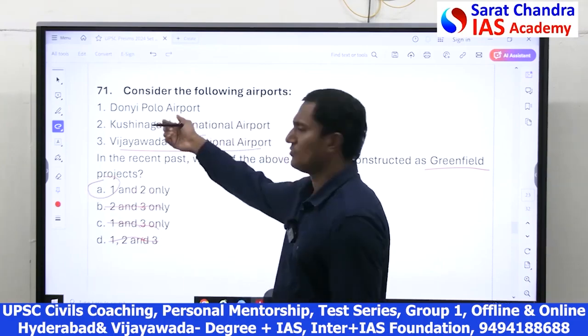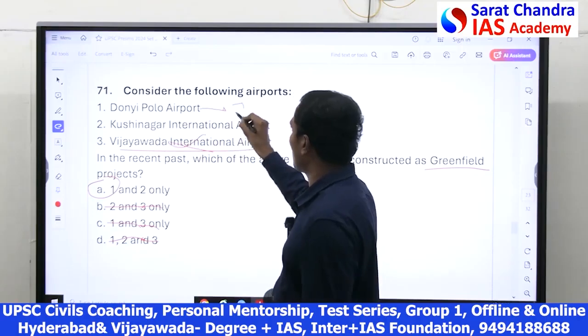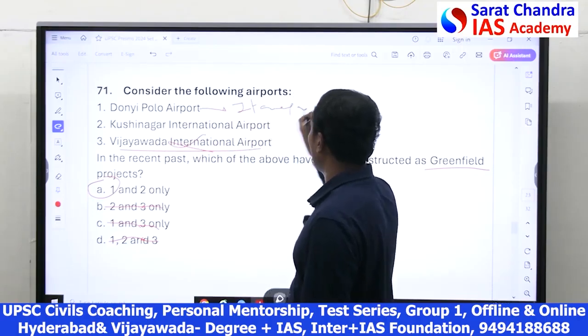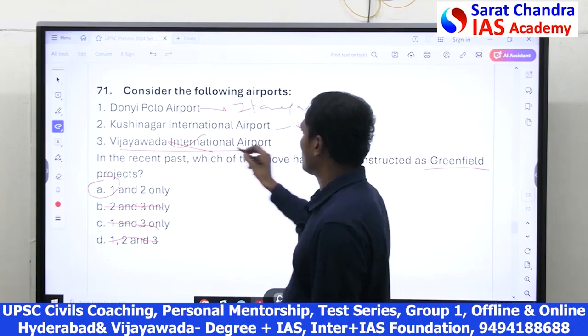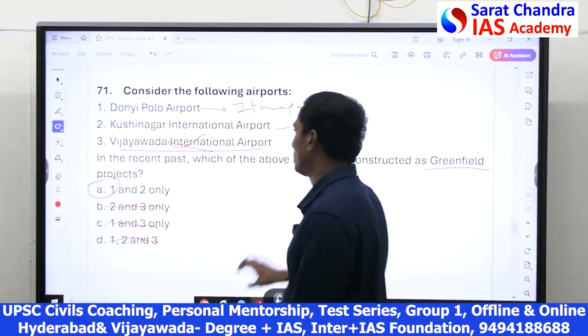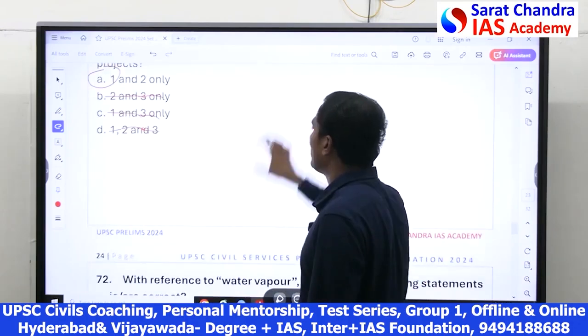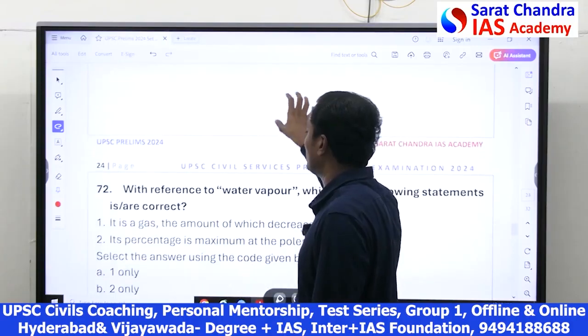Otherwise, in the newspaper also, you might have seen the airport in Arunachal Pradesh, Itanagar, and the airport in Uttar Pradesh, Kushinagar. These two are greenfield airports. Actually, the government has developed 14 greenfield airports in the last few years, 14.